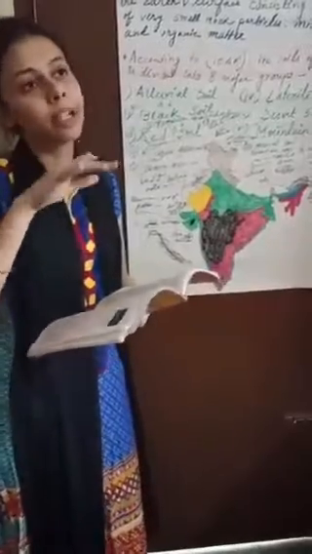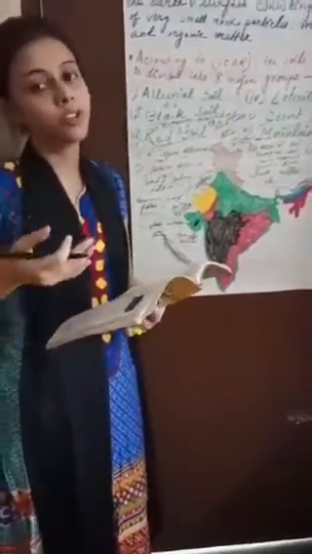Why? See, the first layer of the soil, or the layer that we actually see, is the most modified part of the soil. And we have different layers of the soil like this.